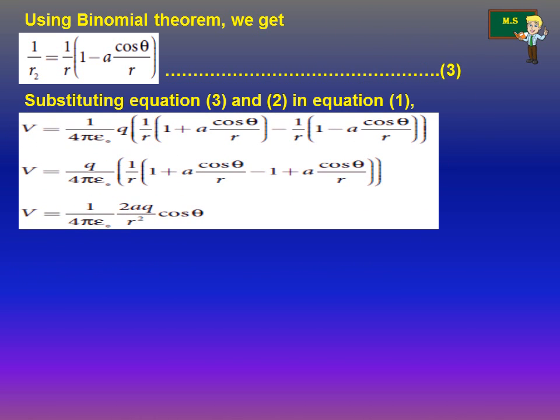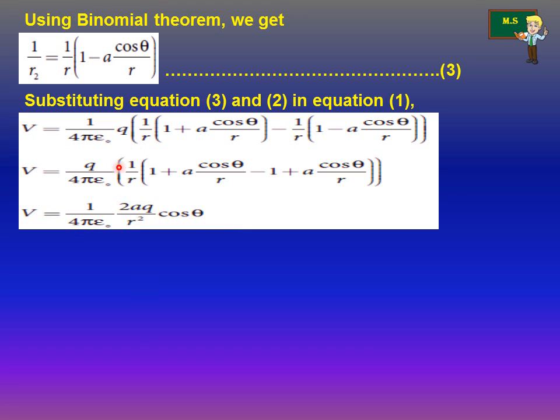Now substituting equations 3 and 2 in equation 1, that means V is equal to 1 by 4 pi epsilon 0 q into 1 by r1 minus 1 by r2. We substitute the values of equation 2 and equation 3 here, then we get 1 by r into 1 plus a cos theta by r minus 1 by r into 1 minus a cos theta by r.